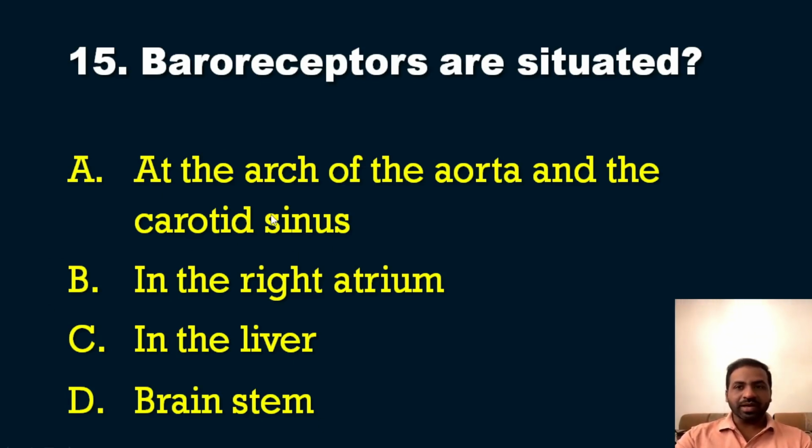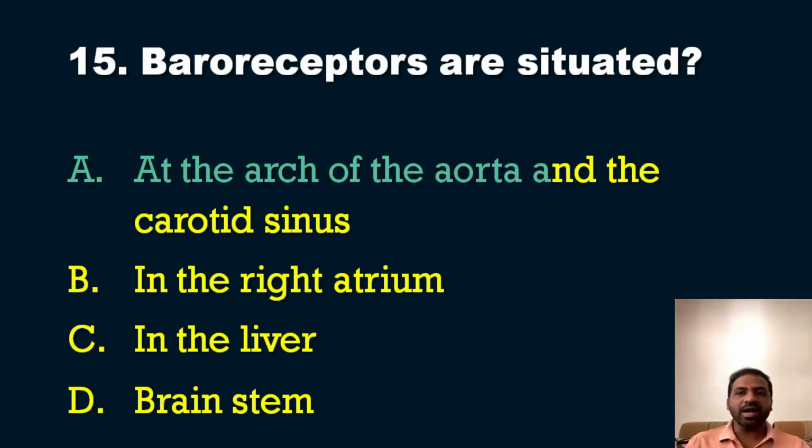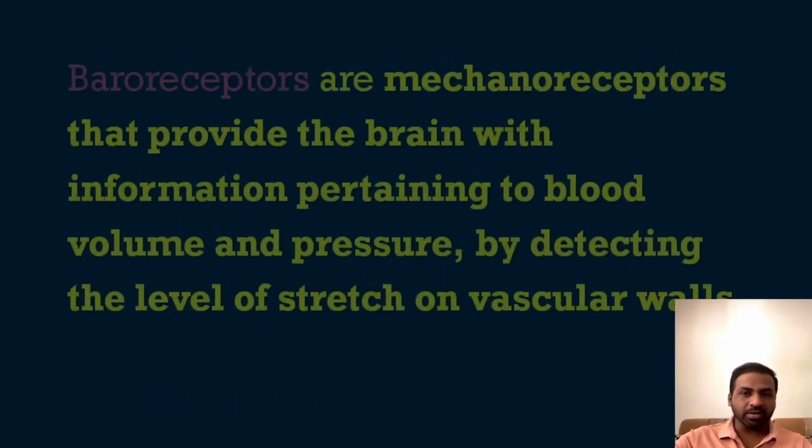The options are: at the arch of aorta and the carotid sinus; in the right atrium, that is the second option; the third option, in the liver; and the final option, in the brainstem. So where are the baroreceptors situated? This is also a very simple question, and you know that they are situated in the arch of aorta and the carotid sinuses. And you know the importance of baroreceptors in maintaining the blood pressure of individuals.